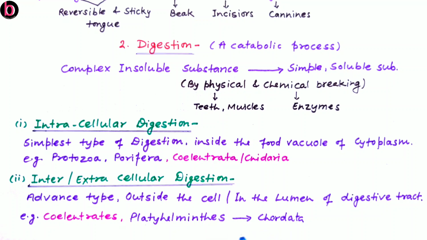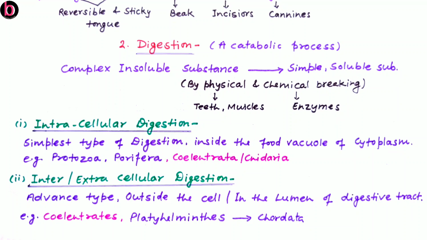So all the phylums which exist here in between, like Aschelminths or Nematoda, Annelida, Arthropoda, Mollusca, Echinodermata, Hemichordata, and finally Chordata. So in all these phylums, the members carry out extracellular digestion.